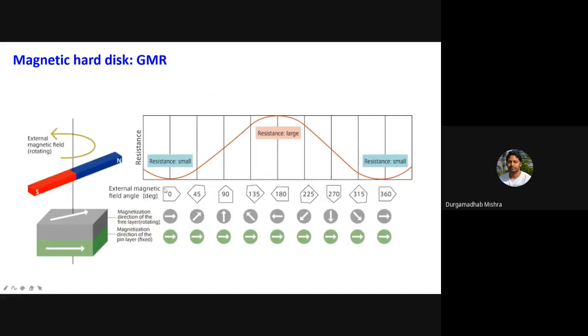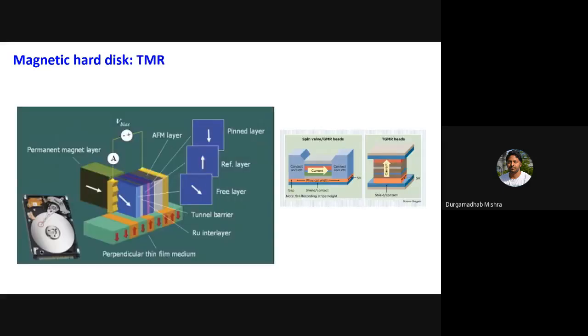So I have a 1 bit or a 0 bit, that means either up or down magnetization, and the magnetization of the sensor will rotate accordingly. Each bit is like a tiny magnet, so it has a magnetic field.